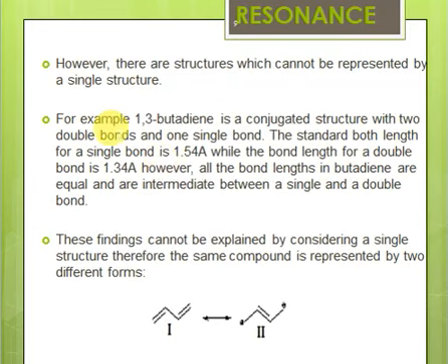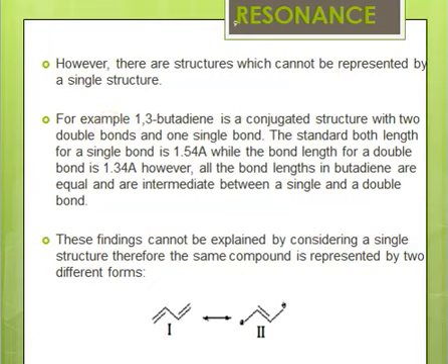Things get complicated here, right? So what type of structures cannot be represented by a single structure? The answer to this is simple. Whenever you have a system which is conjugated, whenever a system is conjugated, then you cannot draw a single structure to represent that structure.